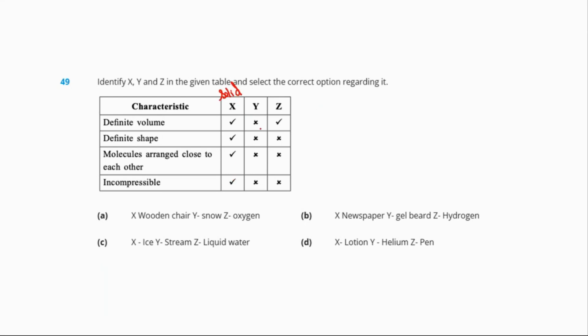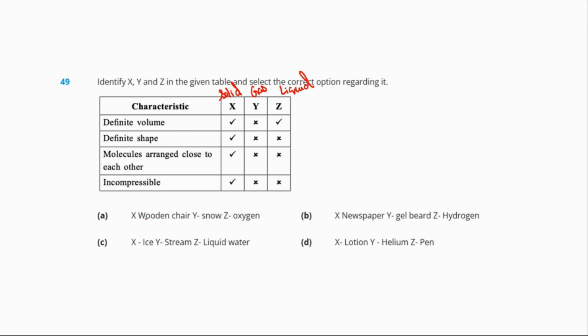Y has no definite shape, no definite volume, molecules not arranged close to each other, not incompressible. So Y can be gas. And Z has definite volume, no definite shape, molecules arranged close to each other, not incompressible. So Z can be liquid.